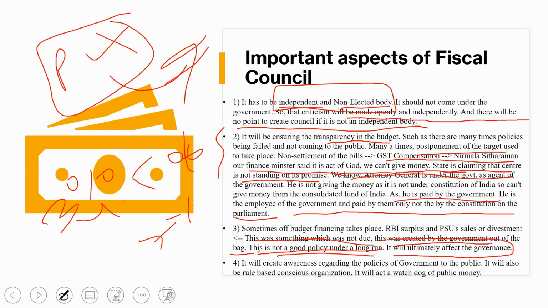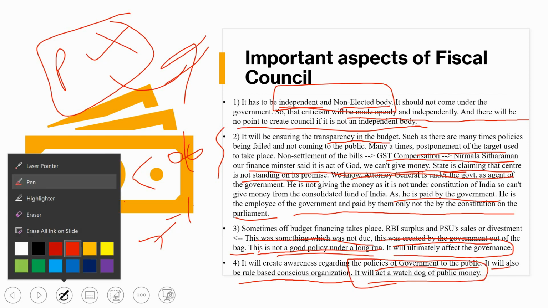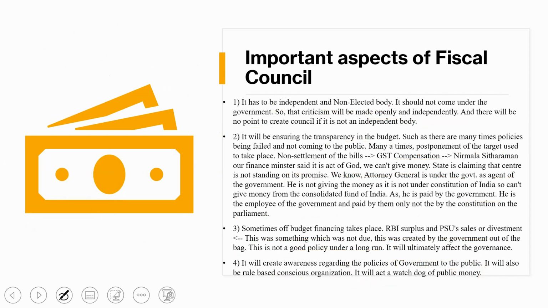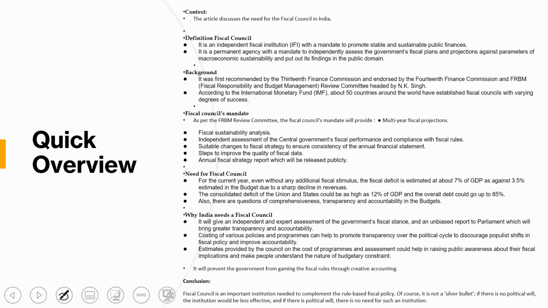And it will create awareness regarding the policies of the government among the public. So it will also be a rule-based consensus organization, and it will act as a watchdog for the public money. It will act as a watchdog, checking all those policies of the government.